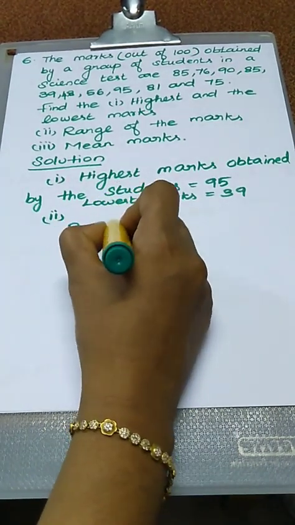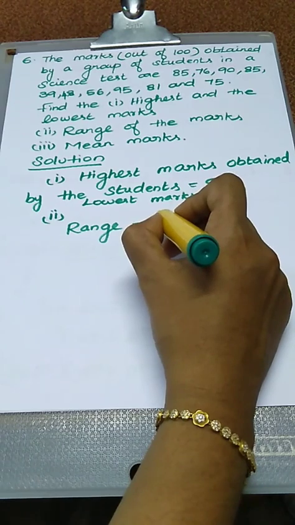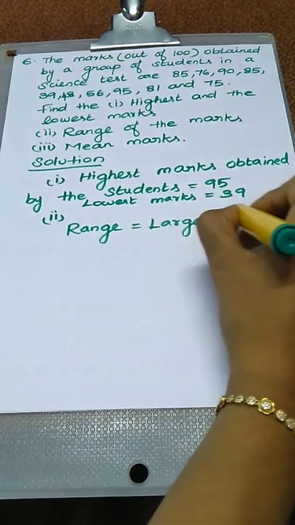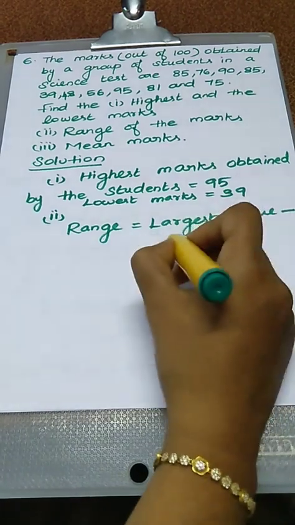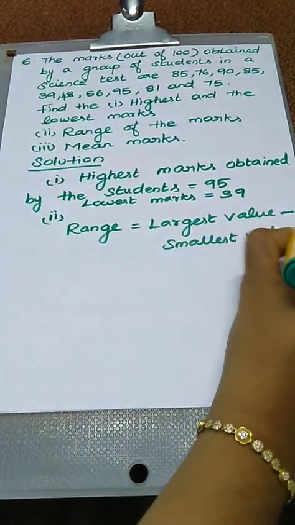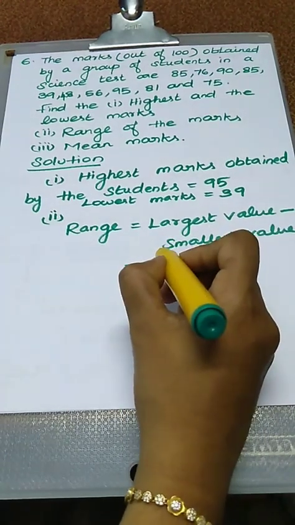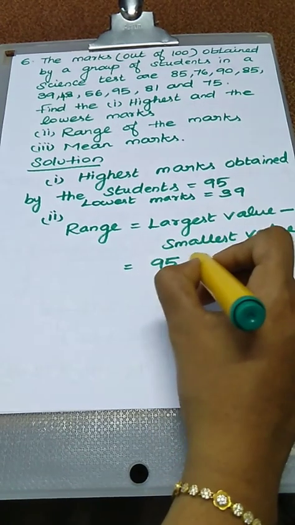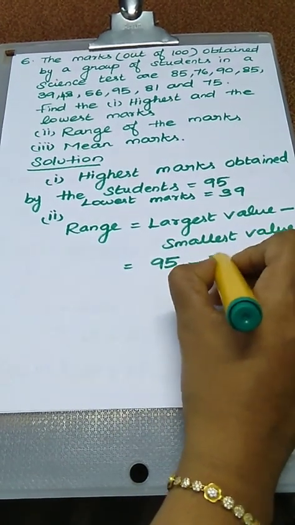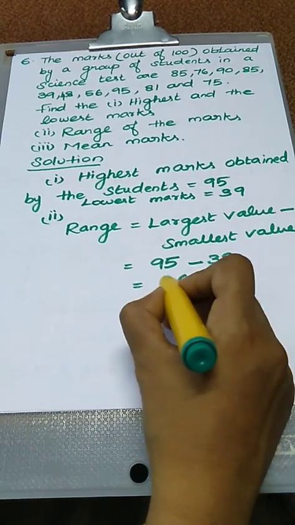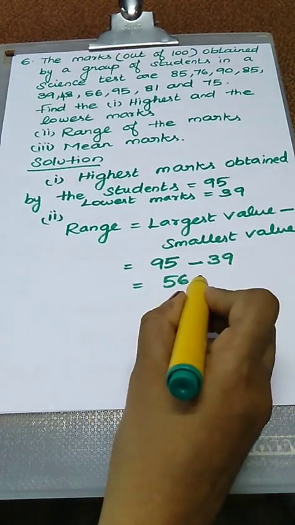Okay. What is the second subdivision? Range. What is the range formula? Largest value minus smallest value. Okay. In the given marks, what is the largest value? That is the highest marks, 95, minus the smallest marks, that is 39. Just subtract the values. So the range value is 56.